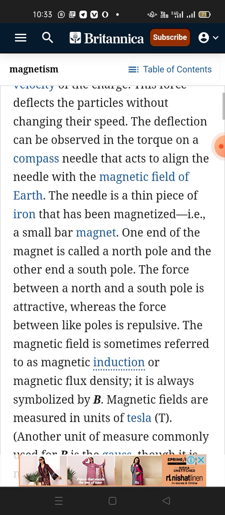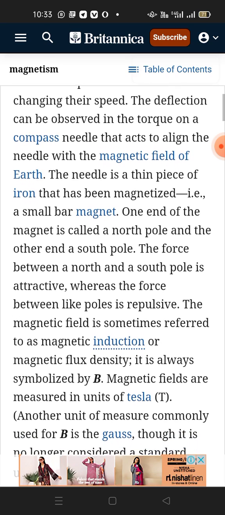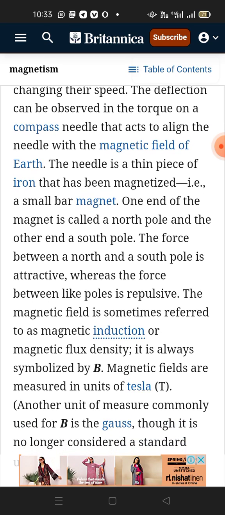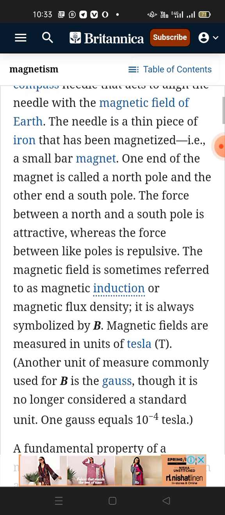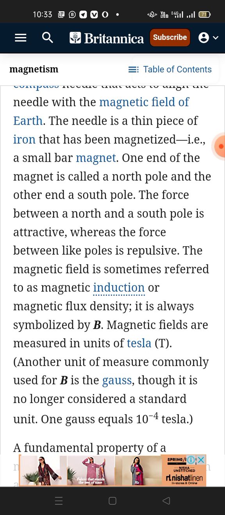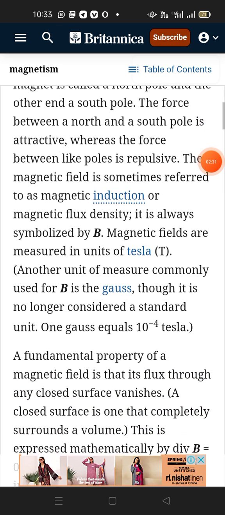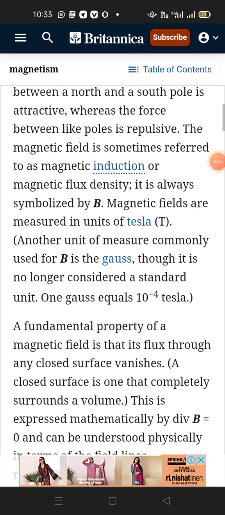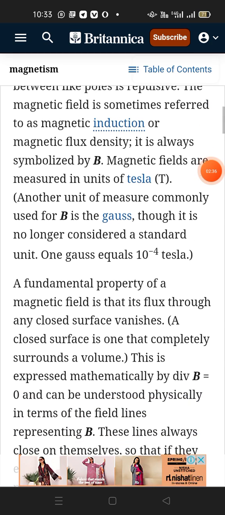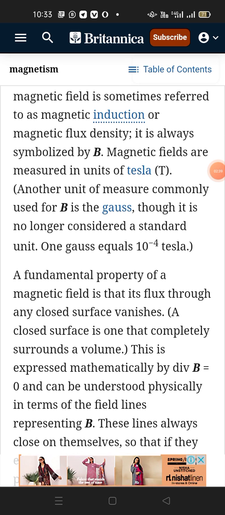The deflection can be observed in the torque on a compass needle that acts to align the needle with the magnetic field of Earth. The needle is a thin piece of iron that has been magnetized. A small bar magnet has one end called a north pole and the other end a south pole. The force between a north and a south pole is attractive, whereas the force between like poles is repulsive.